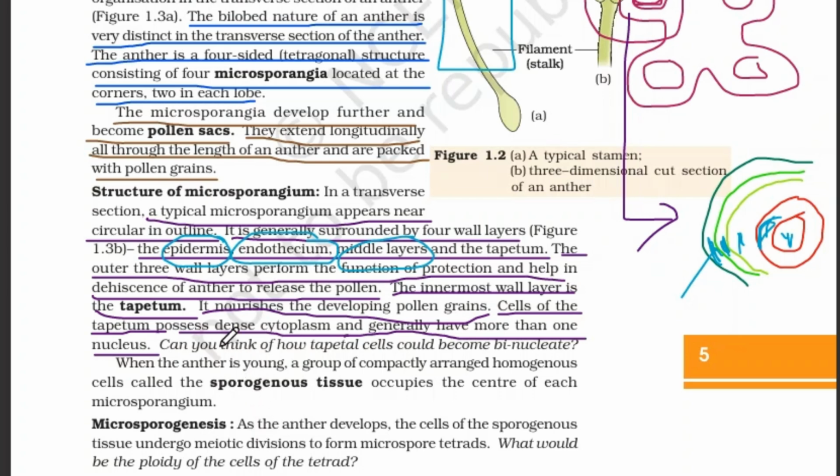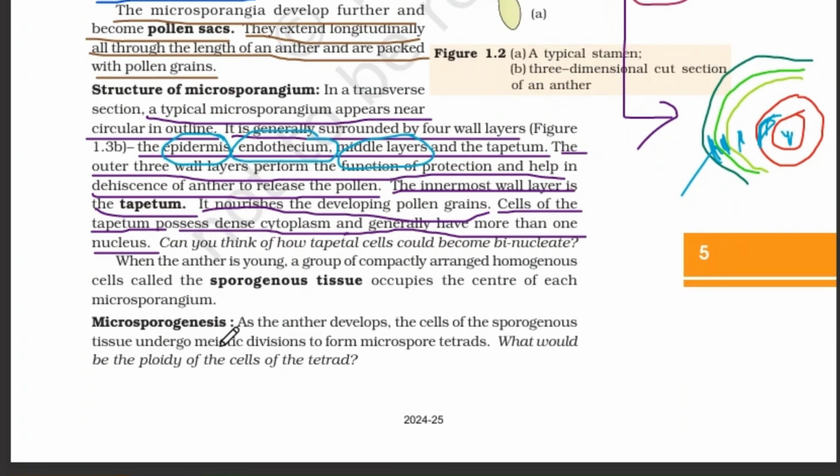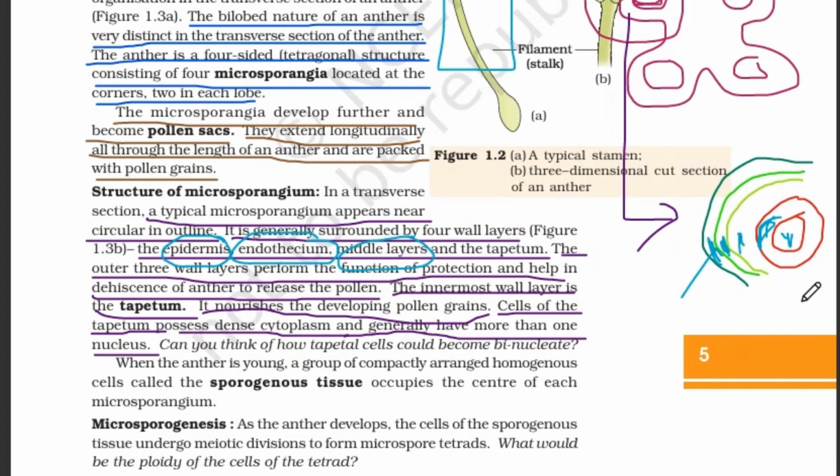The tapetum nourishes the developing pollen grains. Inside this layer there are developing pollen grains, and the tapetum helps in nourishing them.